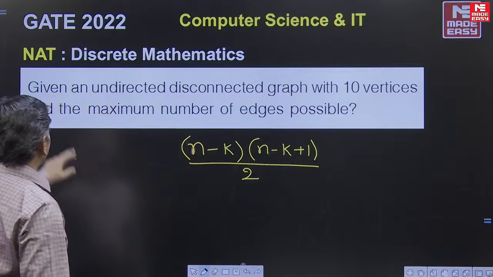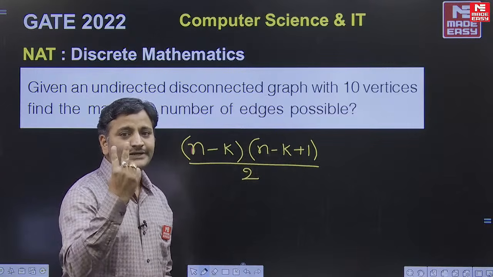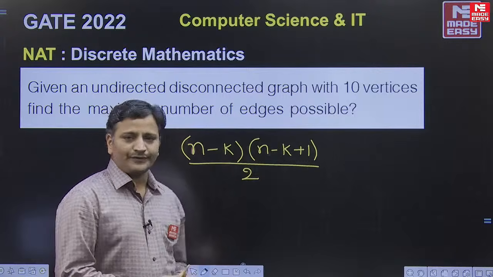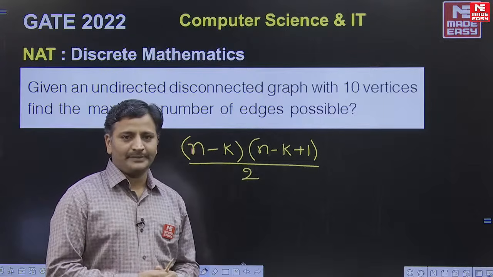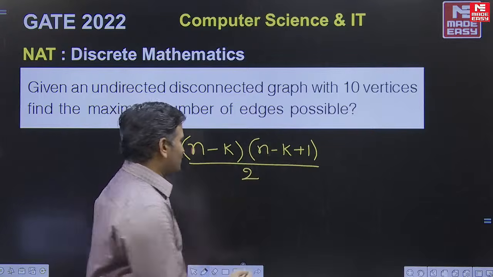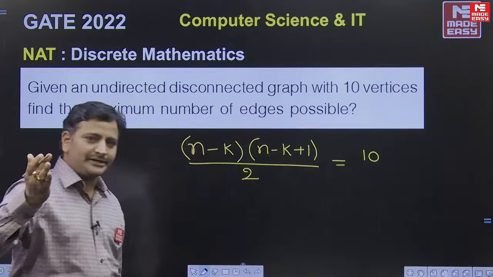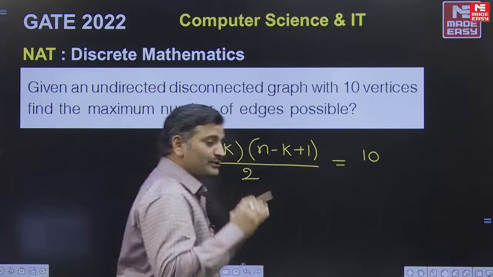Friends, in this case they are asking about an undirected disconnected graph. Disconnected graph means here we have two components, so k becomes 2, right? How many vertices did they provide? 10 vertices. Substitute here, friends, we have 10 vertices. Since they mentioned disconnected, there are two components, so k becomes 2.